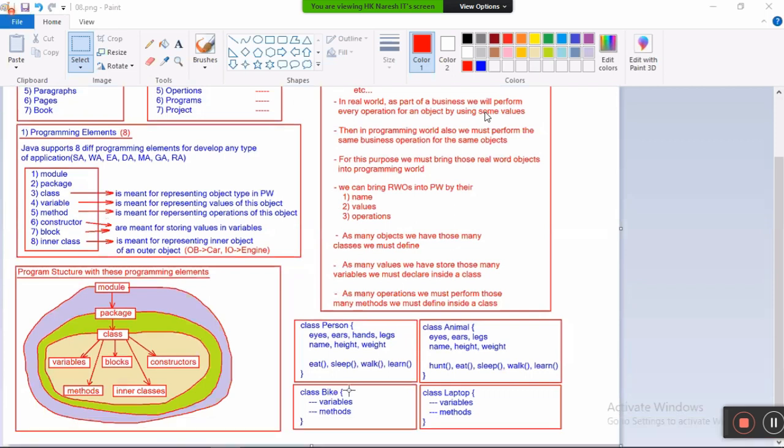Bike is a class name; Pulsar, one bike, is an object. The thing you are using in the real world, going on the road, is an object. Its blueprint, the drawing on paper of how it looks, is the class. Drawing is the class; the physical thing is the object.